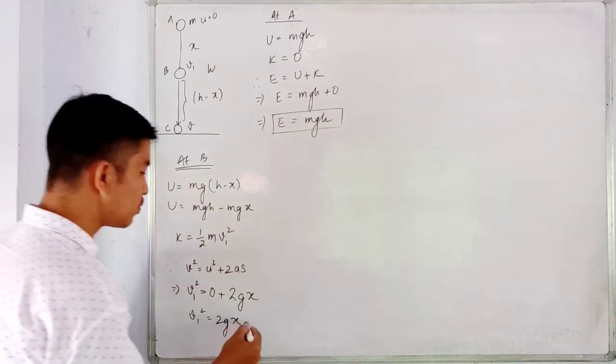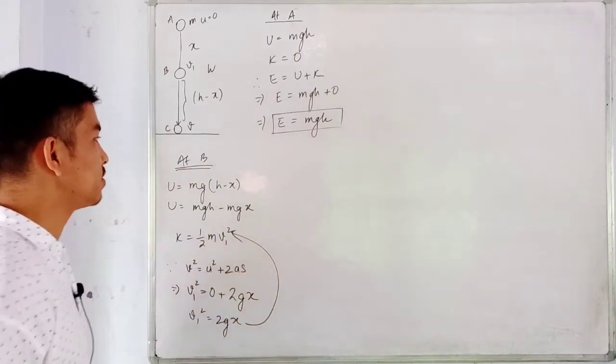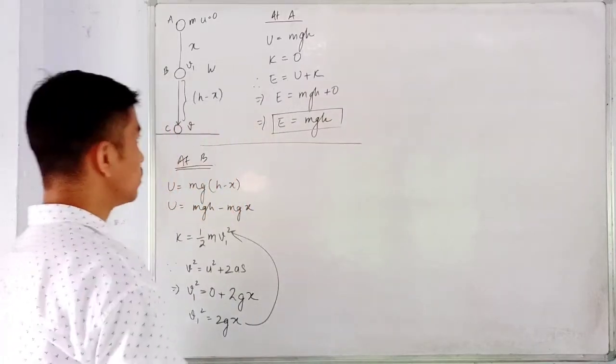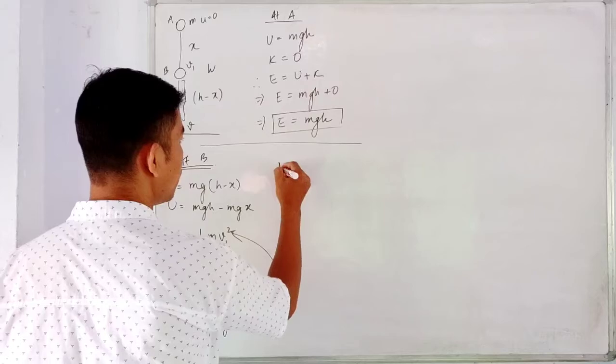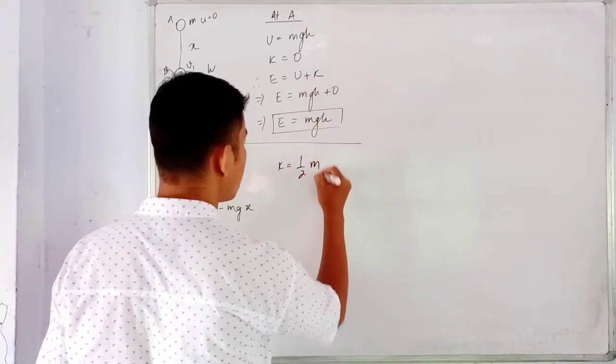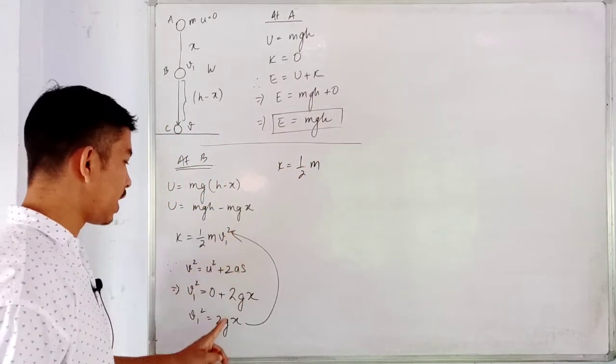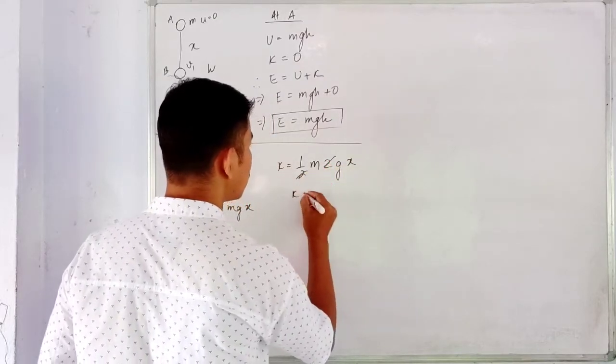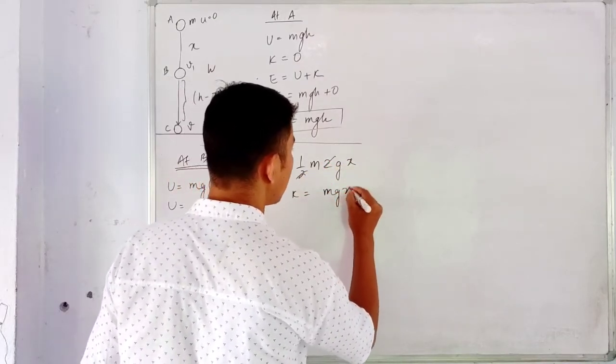I'll substitute this value in the expression of kinetic energy. So K will be equal to half of m, and in place of v1 square I'll write 2gx. So these 2 and 2 get cancelled, and K will be equal to mgx.